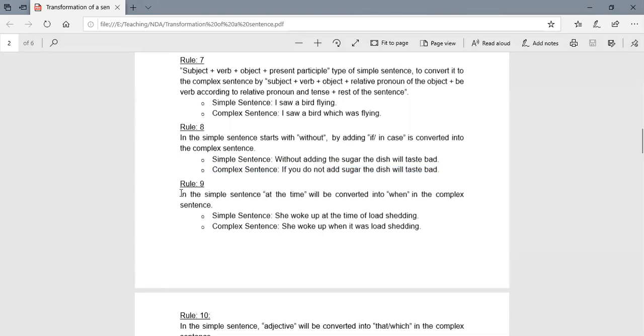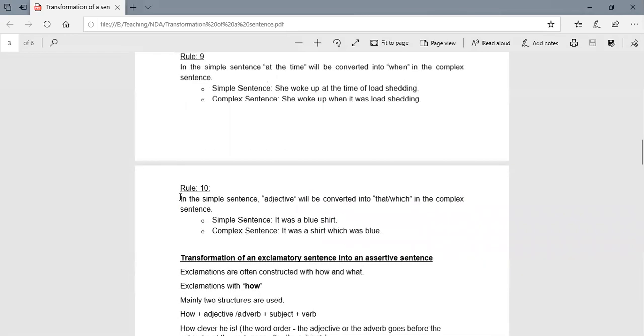Next rule. In the simple sentence, at the time will be converted into when in the complex sentence. So simple sentence: She woke up at the time of load shedding. What does the complex sentence state? She woke up when it was load shedding. So simple mein when we have used at the time, so we have converted into when.